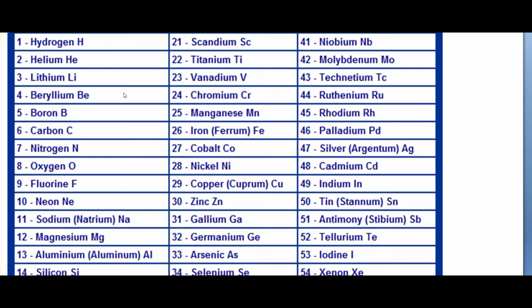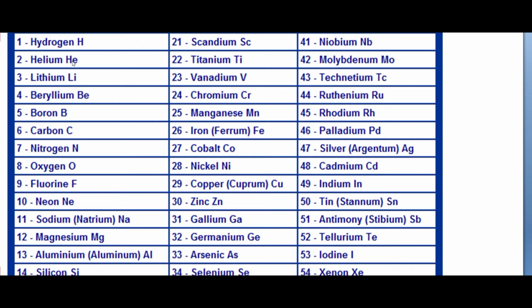Like number 1, hydrogen, and its symbol is capital H. And number 2 element is helium, and its symbol is He. And the symbol of elements should be like this. Generally symbols are obtained from the first letter of their name, like hydrogen from H, and in case of some elements in the symbol you can see 2 letters as well.